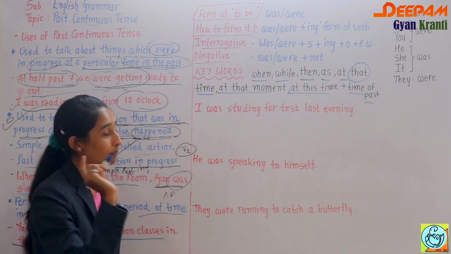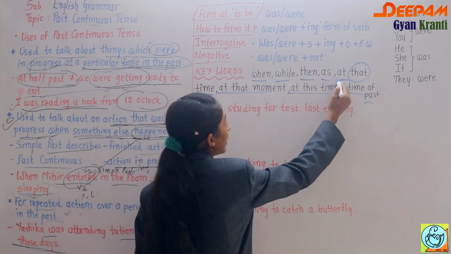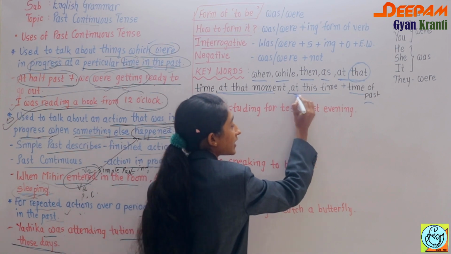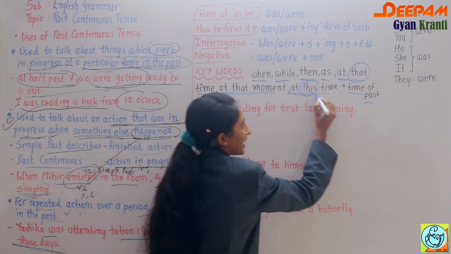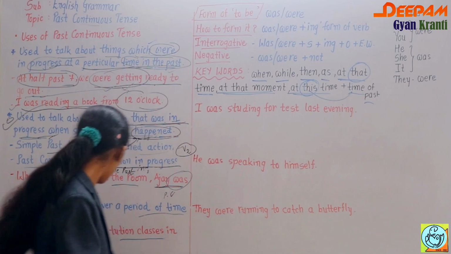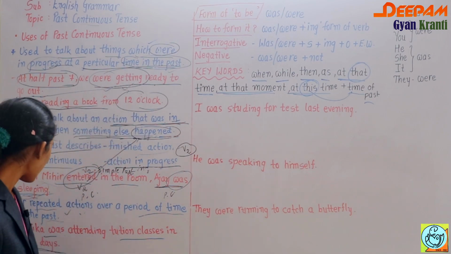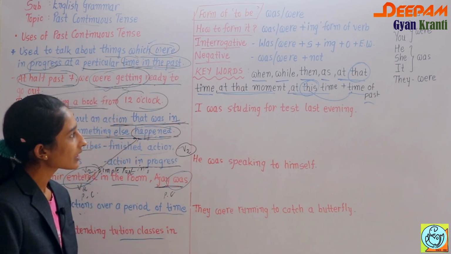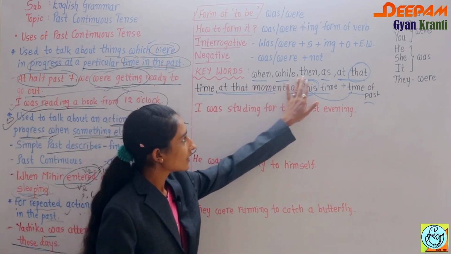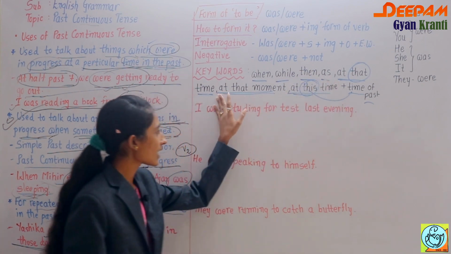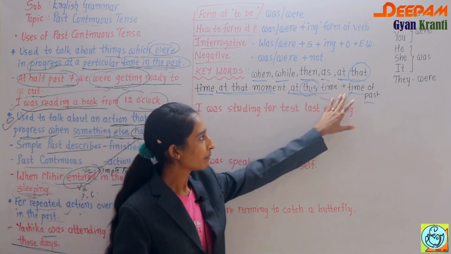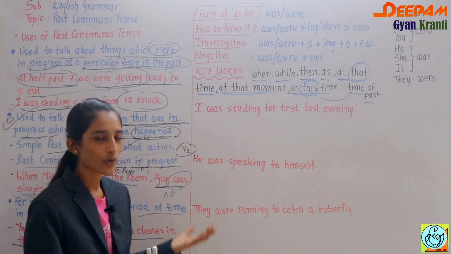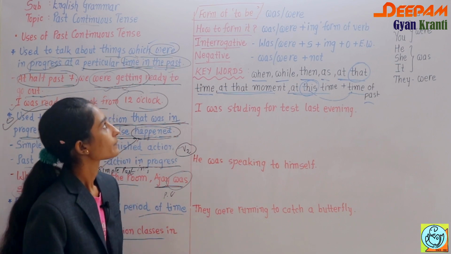In simple present continuous tense we also have the same words, at this moment and at this time, but with that we have to use a time of past. Like this, Yashika was attending tuition classes in those days. Those days indicate the time of the past. So the keywords are when, while, then, as, at that time, at that moment, at this time plus time of past. Those are the keywords to identify past continuous tense.